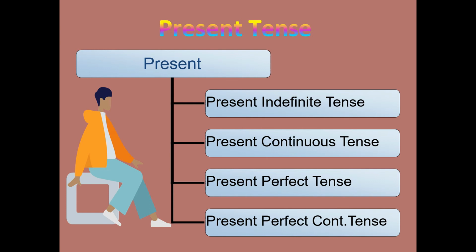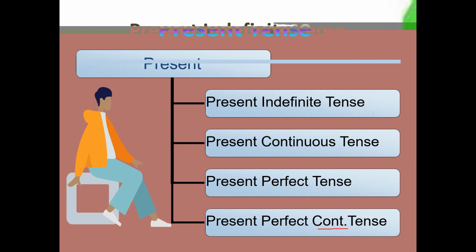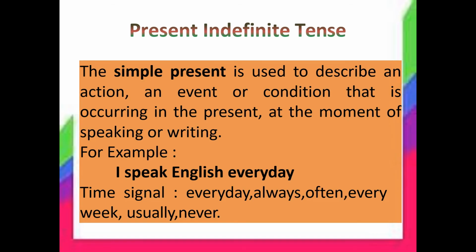Under the present tense: present indefinite tense is nothing but simple present, present continuous tense, present perfect tense, present perfect continuous tense. CONT is a short form, it's nothing but continuous. Now, present indefinite tense. What is that?